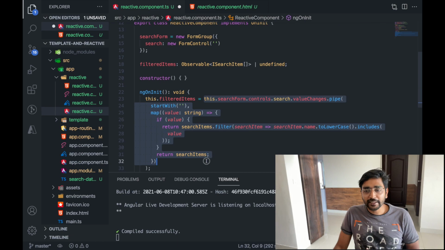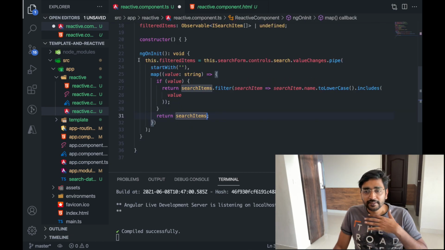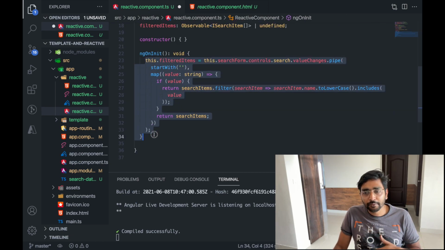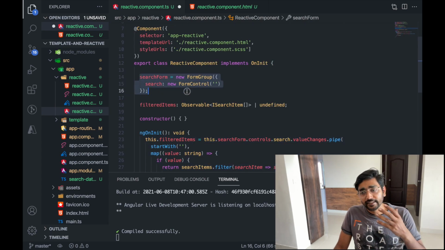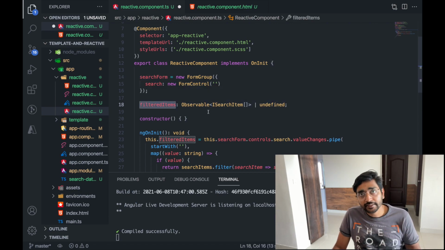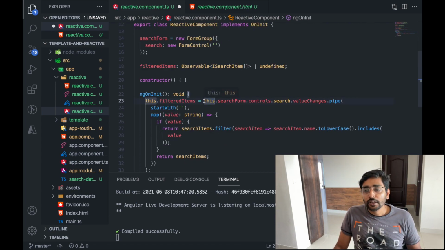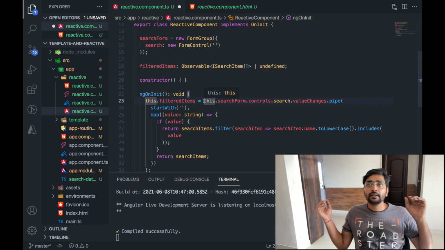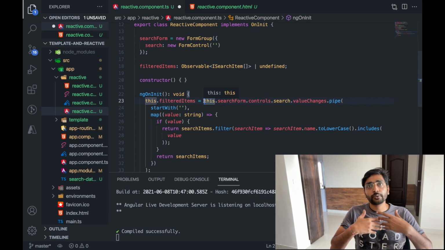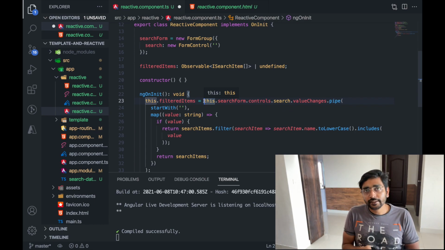Now this might look a little bit scary, but this is the only piece of code I have to write. I don't have to maintain any variable. So you can see there is just one variable, searchForm, and another variable, filterItems. That's it, done. Now what I wanted to do there with ngModelChange was that whenever the value changes, I want to trigger a new thing in the UI.